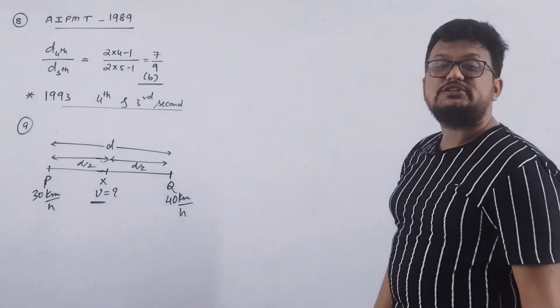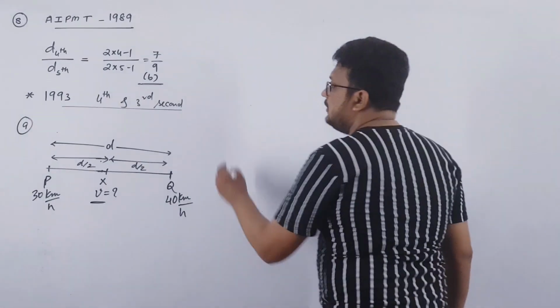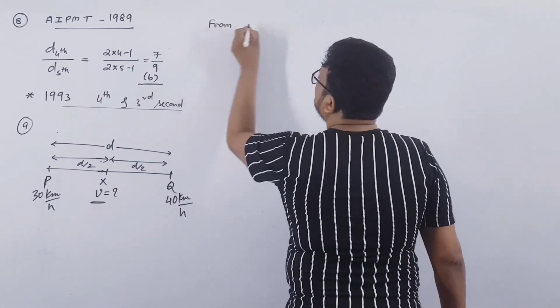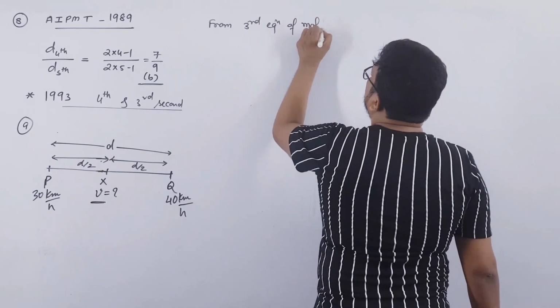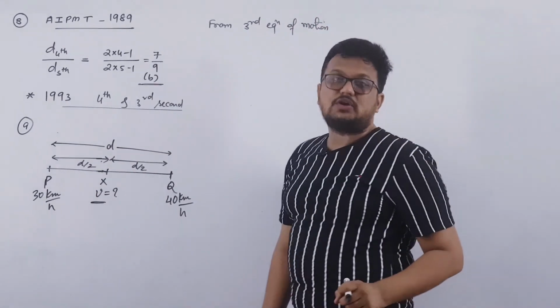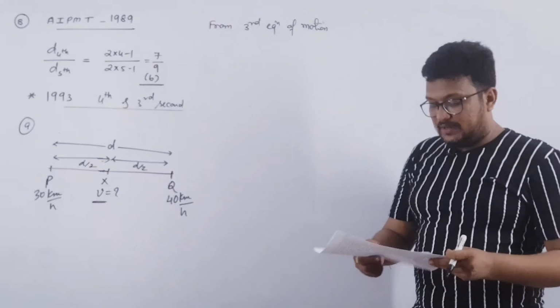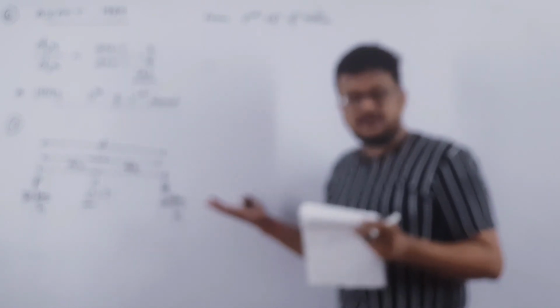Acceleration is constant, so obviously we can use third equation of motion. Look, time is not given. Also, hint is given that acceleration is constant and no such information for time is given. So obviously if acceleration is constant, we can use third equation of motion and not the second and first one, because in first distance is not there and time is also unknown. In second one time is unknown obviously. So in third equation time is not there, right? So we can use third equation of motion.